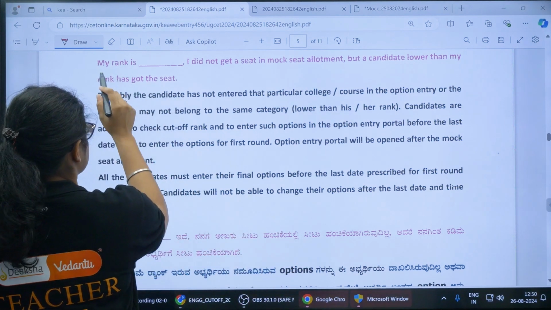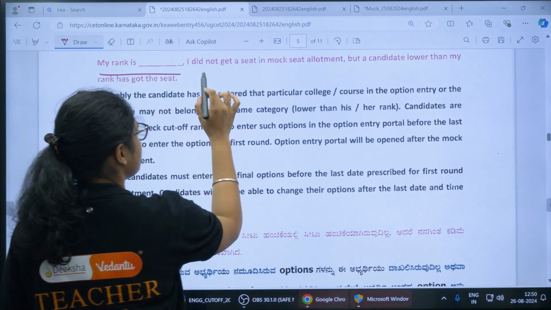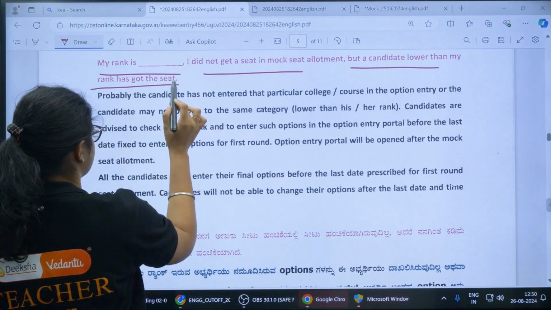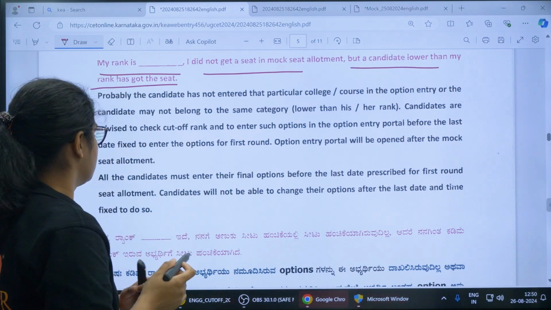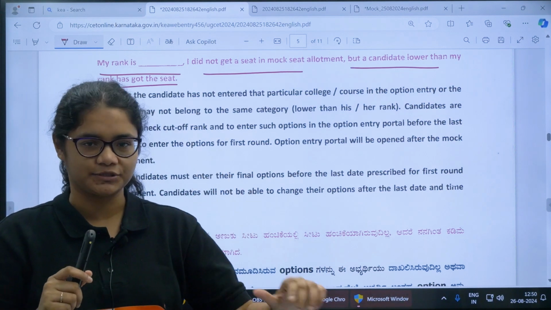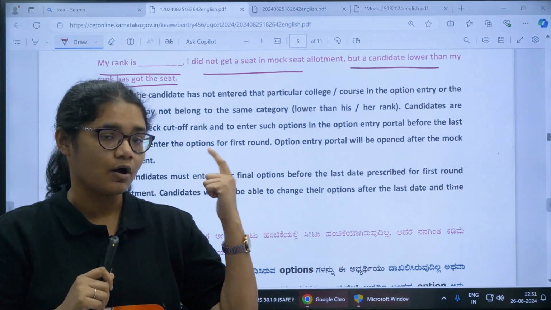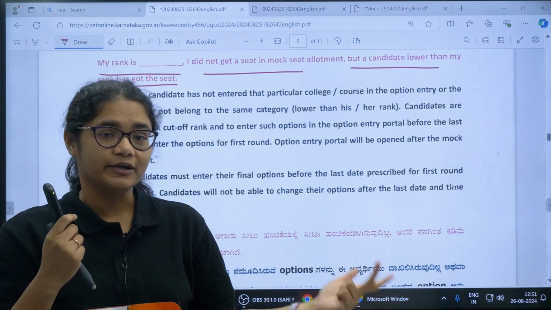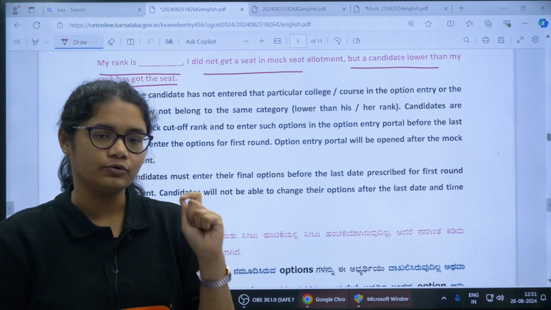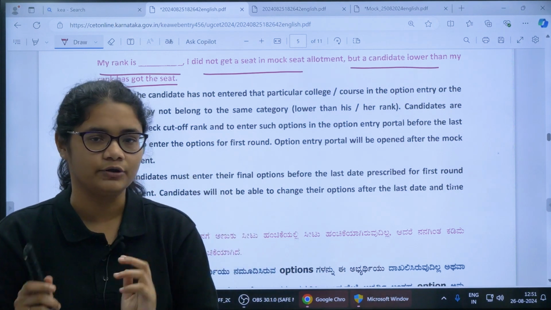Now coming to the next question: my rank is dash. I did not get a seat in mock allotment, but a candidate with a lower rank than mine has got a seat. Here also, getting a seat is all about the game of option entry: how optimized, well organized and well structured your option entry is. Every time you need to add more of those colleges where the cutoff falls in your rank.